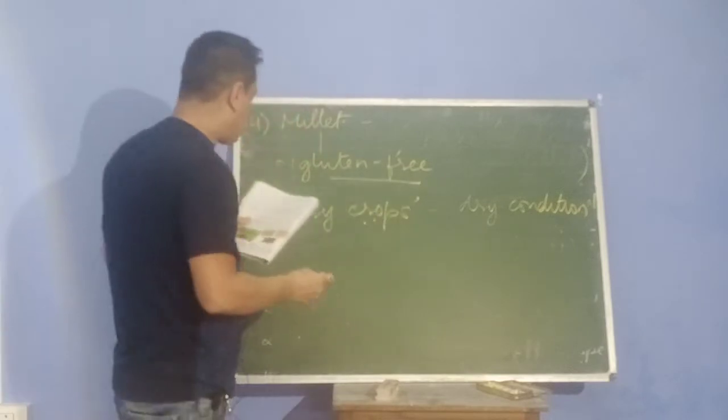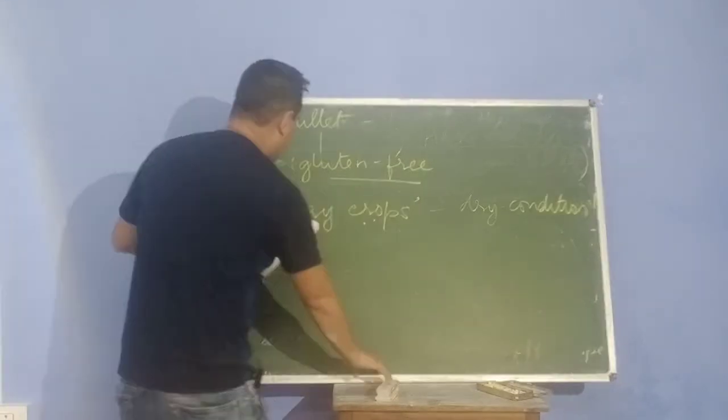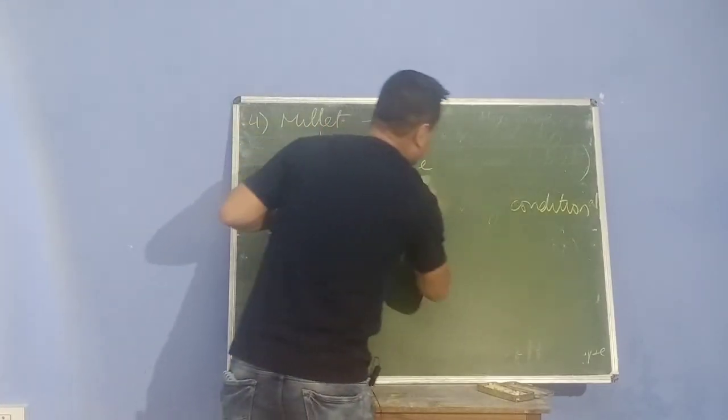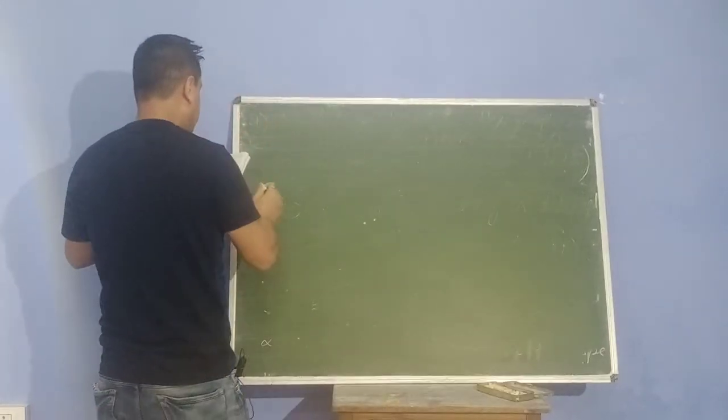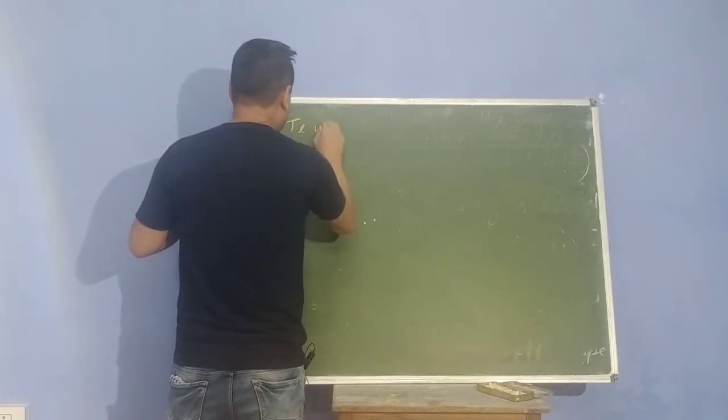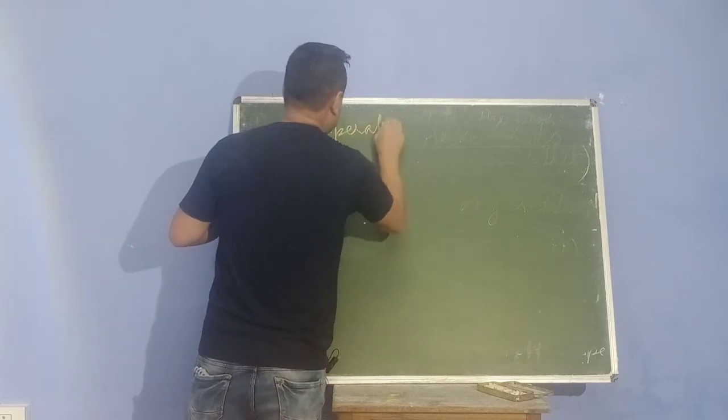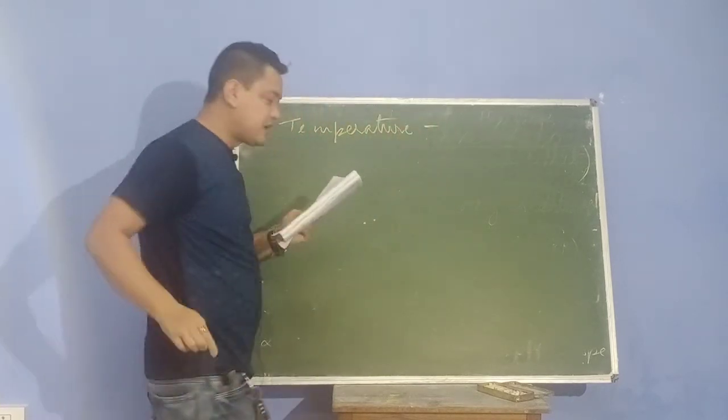Now we are going for temperature. But before that, I want to tell you one important thing.